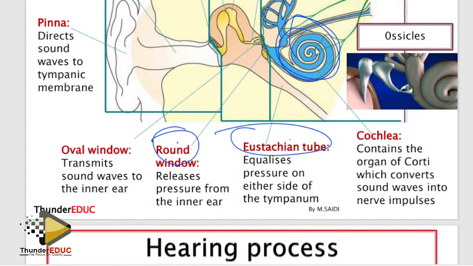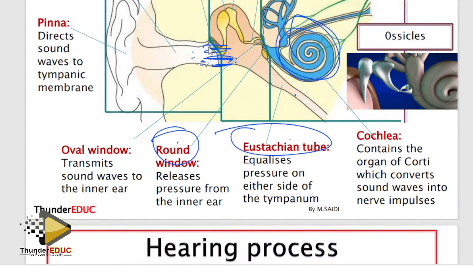I didn't talk about that too much, but the Eustachian tube, you need to know, equalizes pressure on either side of the tympanic membrane. How does it equalize pressure on either side of the tympanic membrane? Basically, this Eustachian tube allows air to go through in and out, so that now the pressure is equalized.